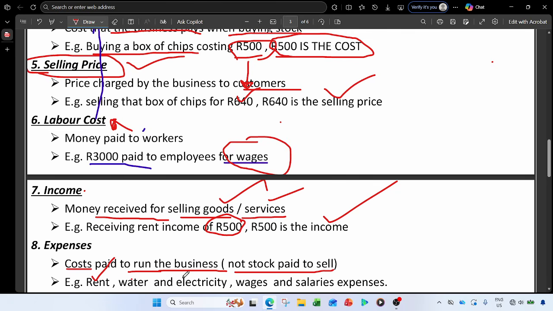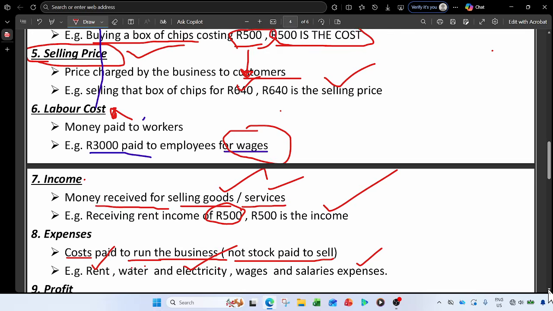Water and electricity expense, the water that we use in the work and the electricity that we use, that is an expense. We can't sell that. And we also have the salaries and wages. These are also expenses, because if we don't pay our workers, no one is going to come to work, right?